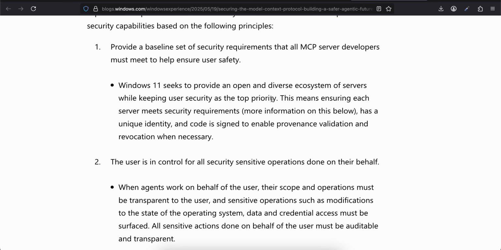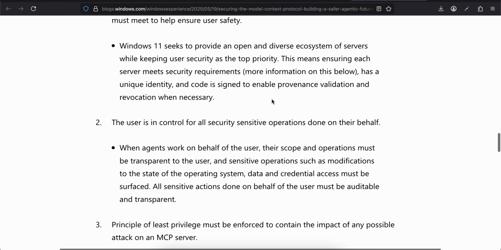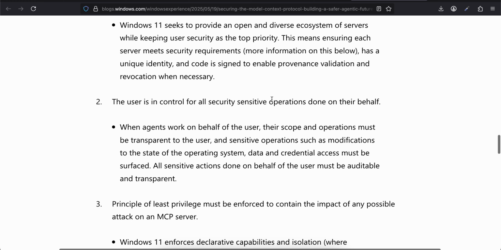This means ensuring each server meets security requirements. More information on this below. Each has a unique identity and code is assigned to enable provenance validation and revocation when necessary. The user is in control for all security sensitive operations done on their behalf.